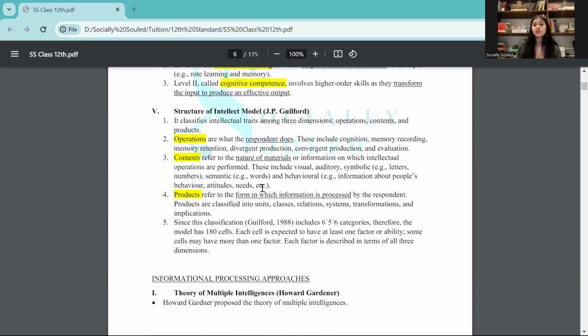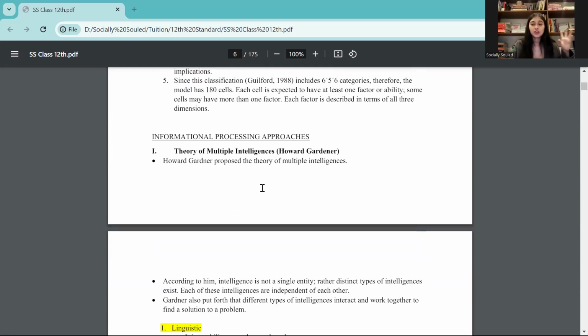What we are talking about is that operation means how I will react, how I will behave, me, the intelligent person, how I will use my cognitive abilities. Contents means the nature of the material that I'm using to process this information, either visual, auditory, or symbolic. Products means the form in which I'm classifying or processing the information, either in units, in a relation system, or by implications. Then these are your psychometric theories.